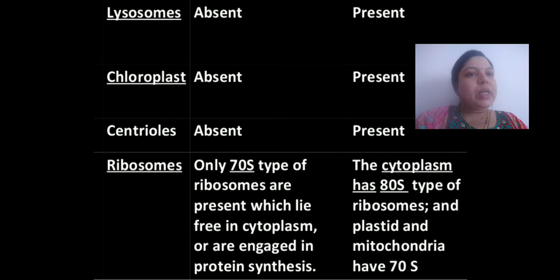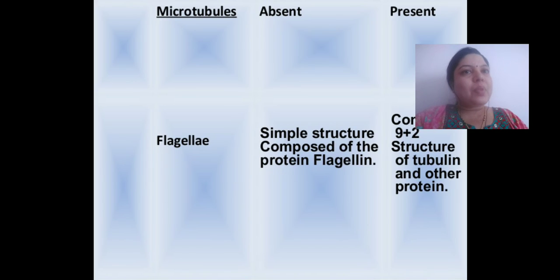Ribosomes are of 70S type, which are present freely inside cytoplasm and continuously help in the process of protein synthesis. Whereas in case of eukaryotic cells, both 70S and 80S types of ribosomes are present. 80S types of ribosomes are present in cytoplasm, whereas 70S type of ribosomes are present in chloroplast and mitochondria.